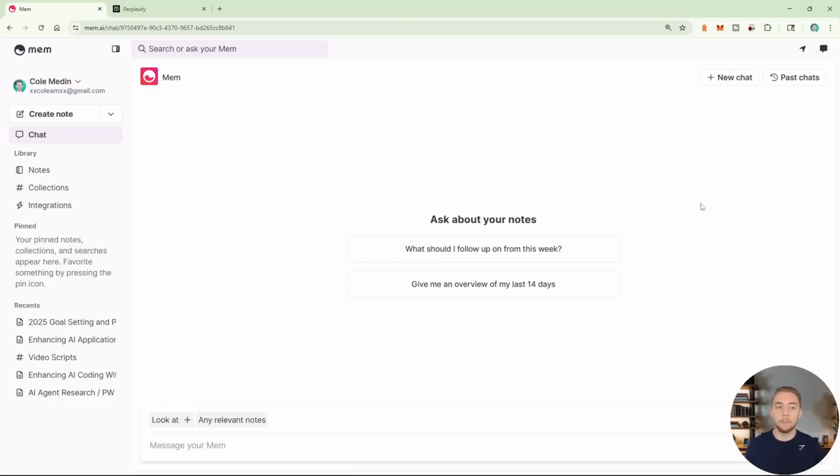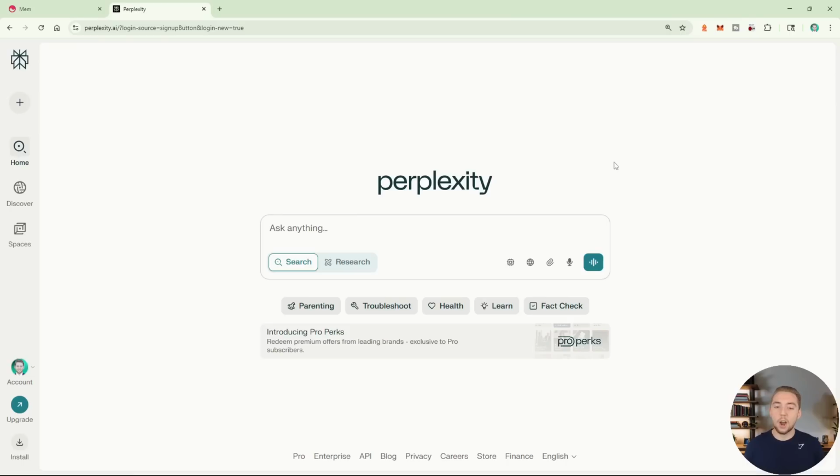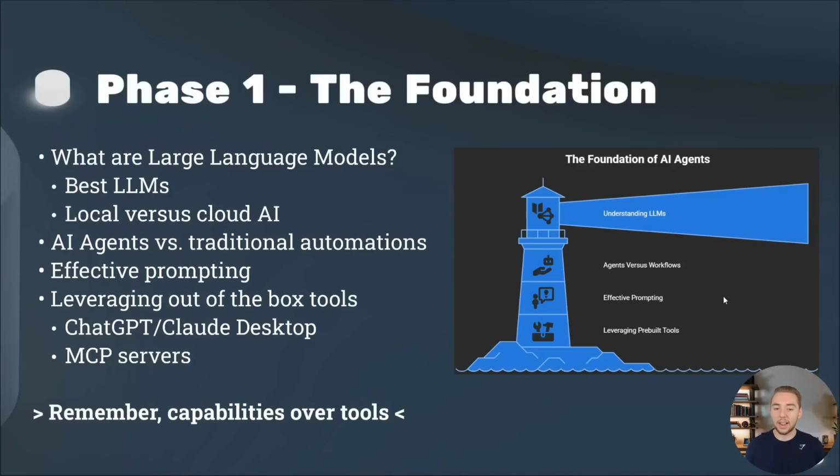like Claude Desktop. And then the last one that I'll show right now is Perplexity. This is a deep research tool that I'll use all the time when there are new AI tech that comes out, new LLMs or frameworks that I want to research. I will use Perplexity for that. So those are just a few of the tools that I love using.